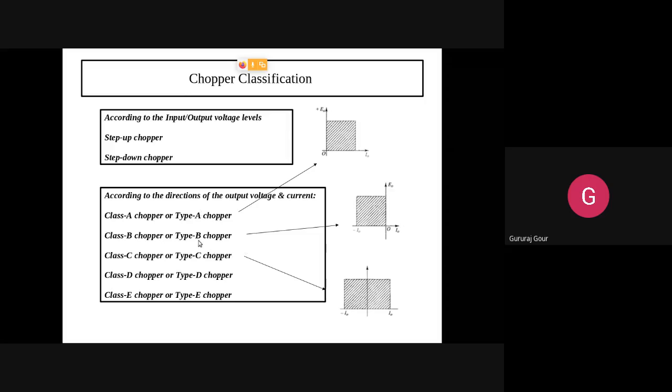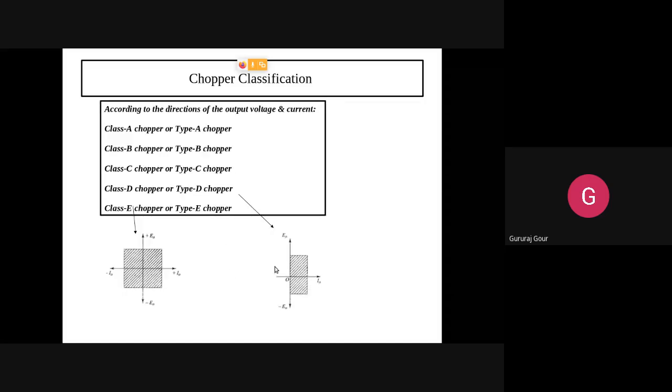So what is the common thing in type A, type B and type C choppers? Output voltage is positive, but output current differs. In type A it is positive, in type B it is negative, in type C it is either or both. Let us see type D chopper: now we start getting negative voltage also.